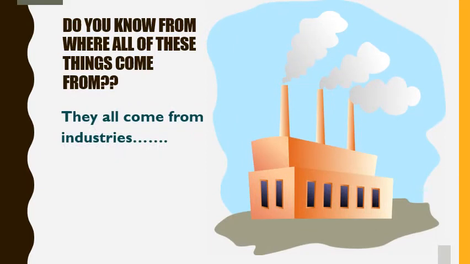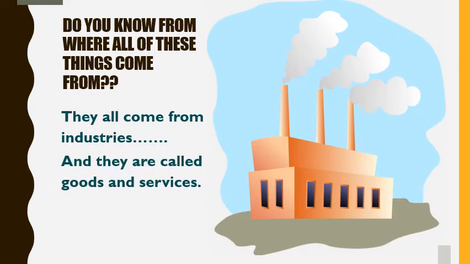And the things which are made in industries are called goods and services. So all these things which we use in our daily life are coming from industries, and the things which come from industries are called goods and services.